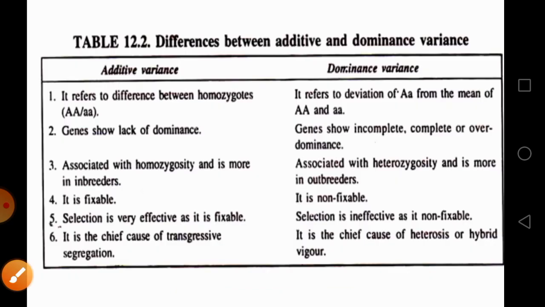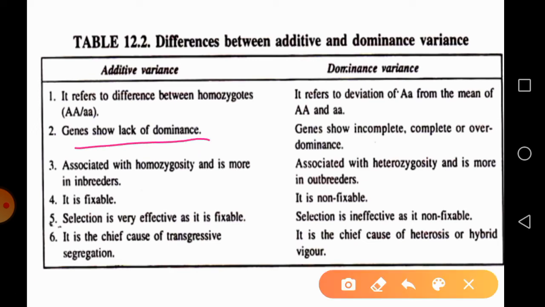Okay. So here I have a difference between additive and dominance variance. Additive refers to the difference between homozygotes, while dominance refers to the deviation from the mean value of A A and a a. In case of additive, genes are not showing any kind of dominance, so there is a lack of dominance. But in case of dominance variance, we will have incomplete, complete and over dominance situations.